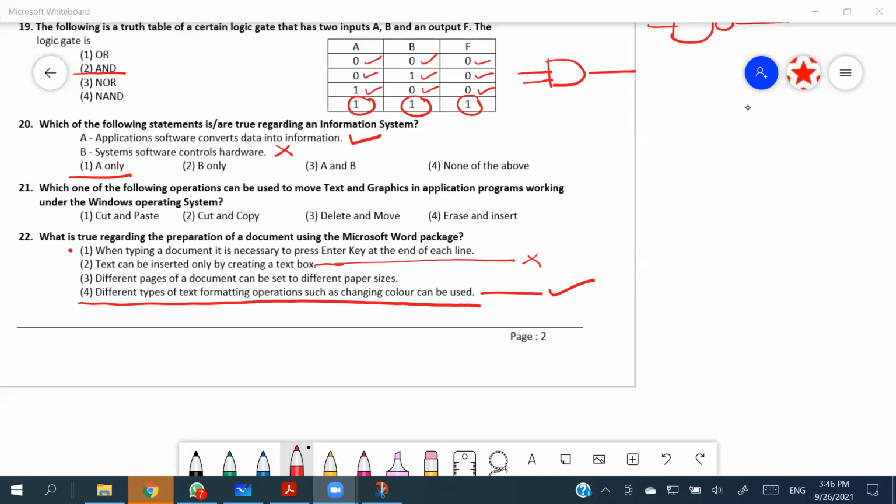Binadi, yes, the operating system controls the hardware of a computer. That is correct, Binadi. But Binadi is asking the question referring to the 20th. The system software means not only the operating systems. System software contains 4 categories: the operating systems, utility software, the language translators, and the device drivers. So what you are saying regarding the operating system is true, right?